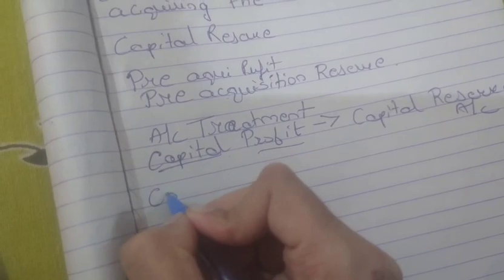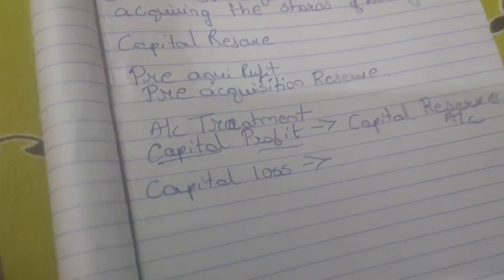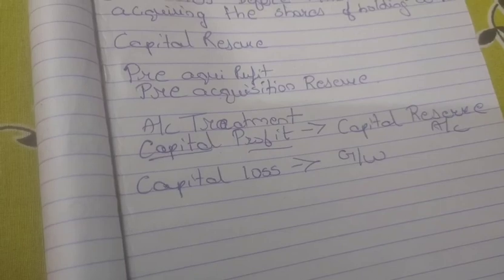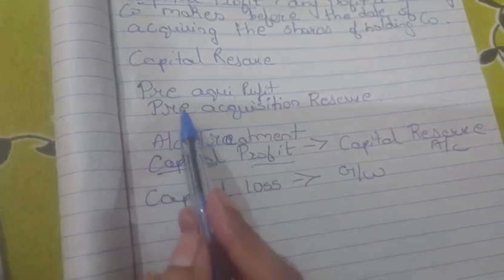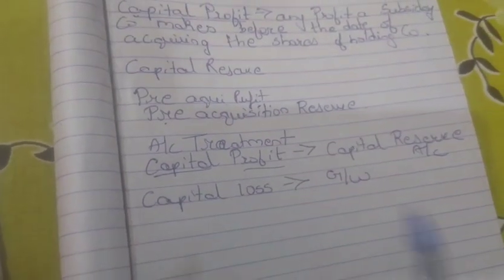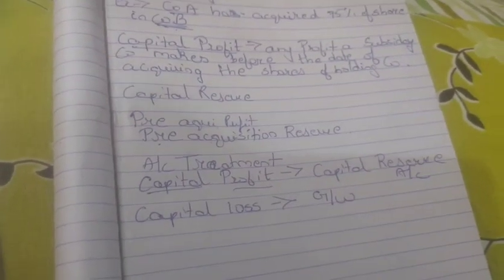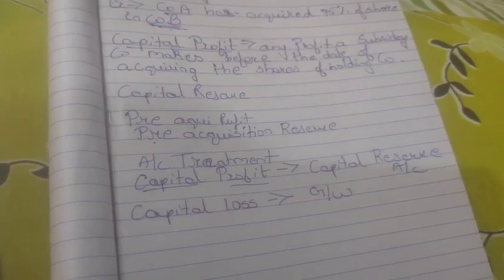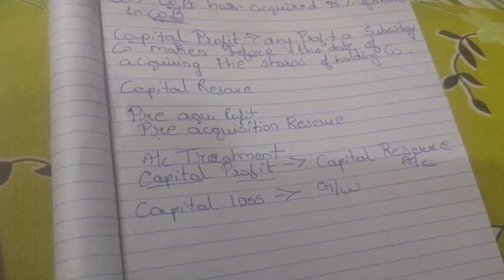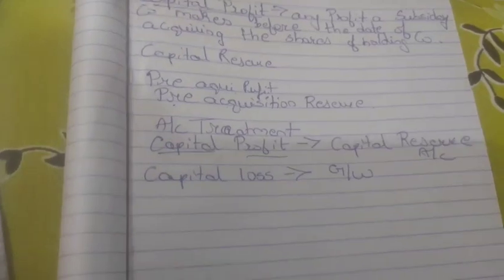If the company makes any capital loss, it will be deducted from the goodwill amount. Capital profit is nothing but pre-acquisition profit plus pre-acquisition reserve. You will get your capital profit or capital loss. Capital profit is transferred to the capital reserve account. If you get a capital loss, just deduct it from the goodwill amount. I will explain this when you are doing a sum, and you will get a thorough explanation of why we are doing it.